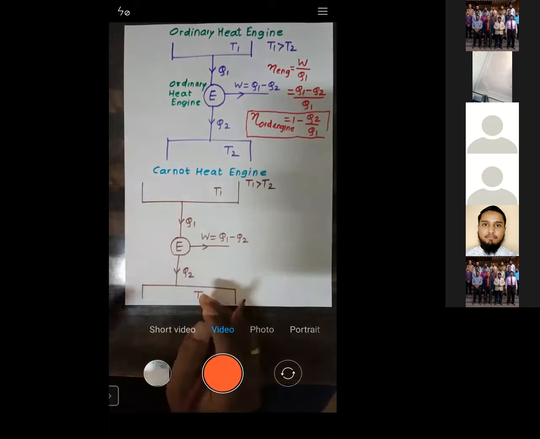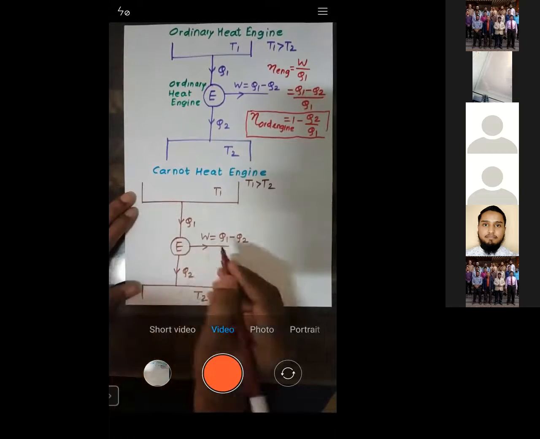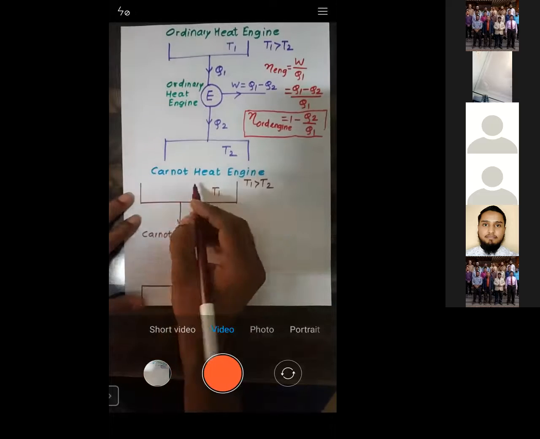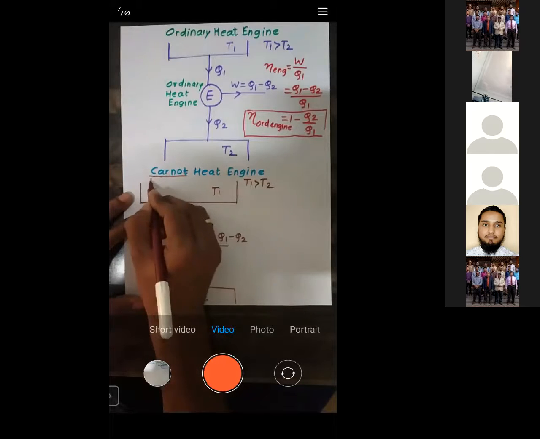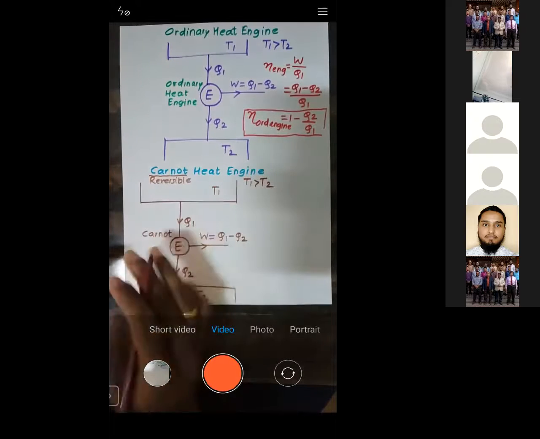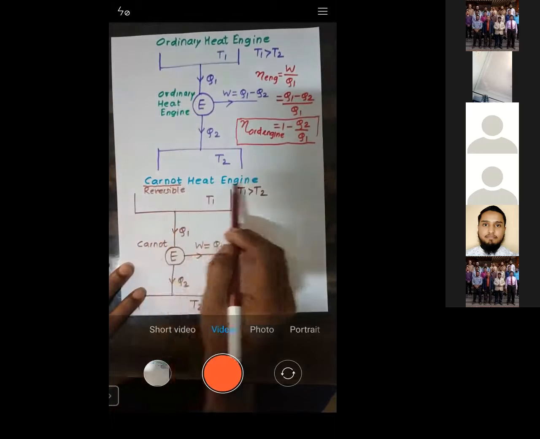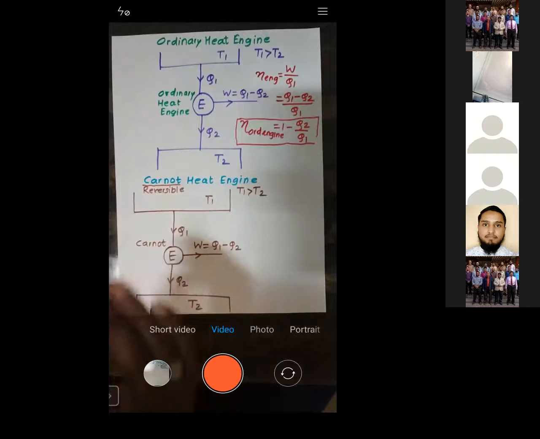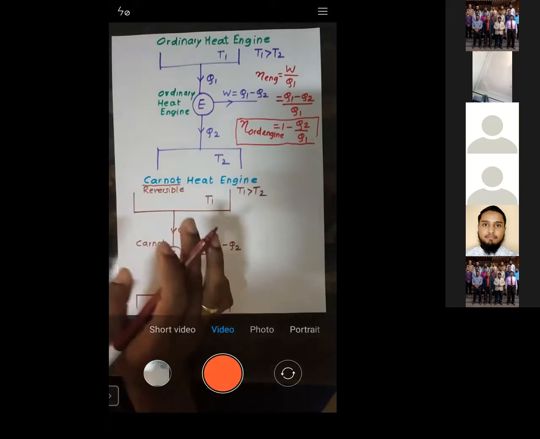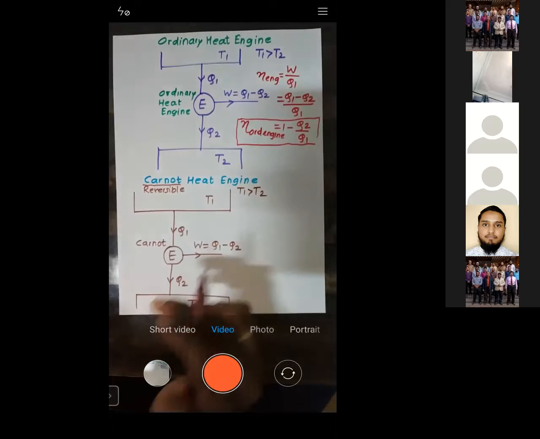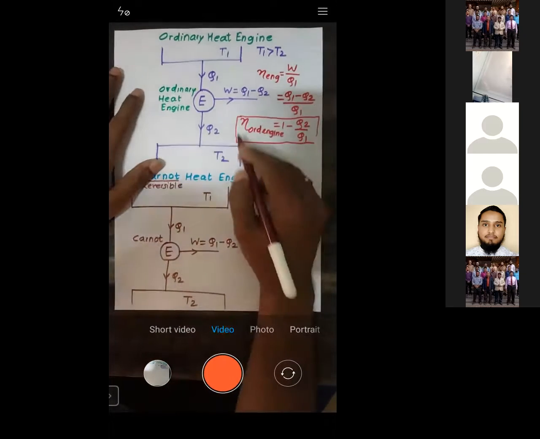So the diagram is entirely the same, but I will call this one Carnot. Now try to understand the meaning of Carnot. Carnot is also known as reversible. So either you call it a Carnot heat engine or a reversible heat engine. Try to understand: reversible. I am not calling it reversed, it's reversible.